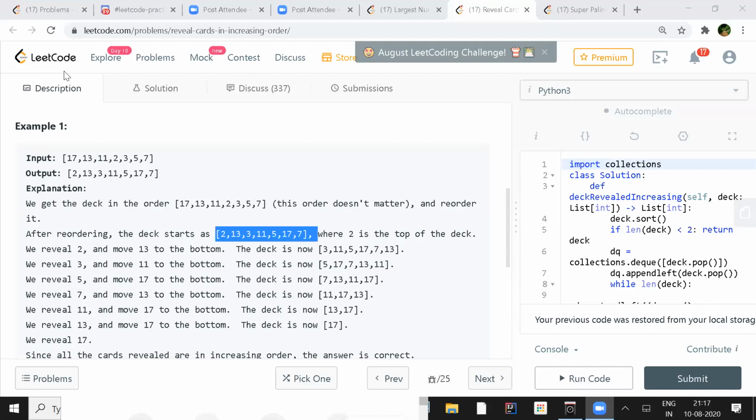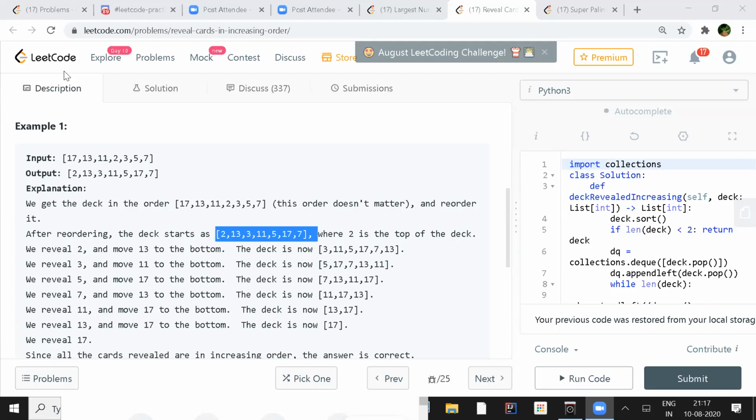say 2, because why are we taking 2? Because that is the smallest one of all of these, right? And then 13, then move 13 to the bottom. So maybe we defer it for some time. Whatever is on the top, just move it to the bottom. Then the second one we want to reveal is 3, because it's the second smallest one, slightly greater than 2, and that is the minimum one now. So then we do 2 and then we just move 11.